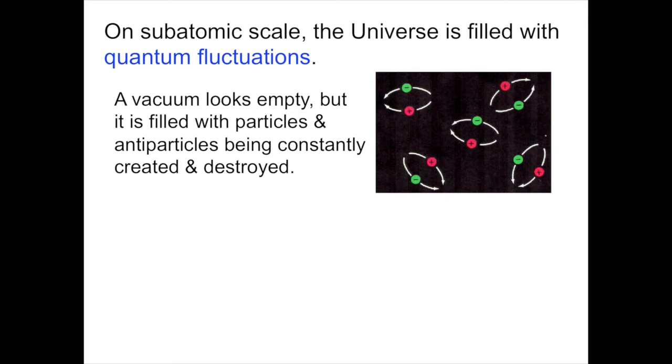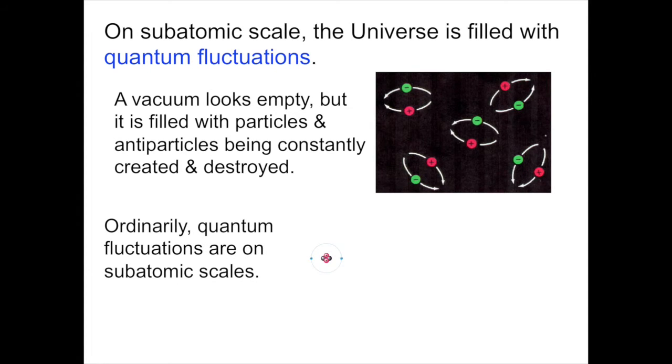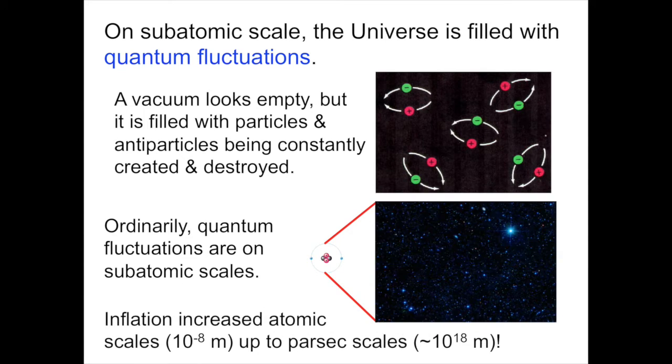Why does this matter? It matters because of what happens during inflation. Ordinarily, the quantum fluctuations are on subatomic scales, but during inflation, the universe increased its size by a factor of 10 to the 26 in an amazingly short period of time, which would take a quantum fluctuation that started out on atomic scales and blow it up to parsec scales. And so imagine, within less than the blink of an eye, you go from the size of an atom to parsecs, the size of a group of stars.